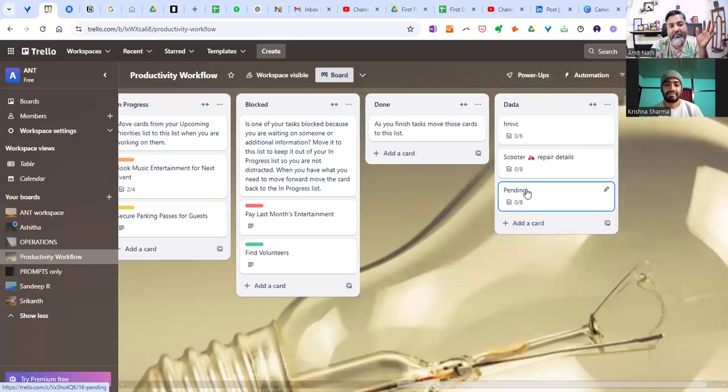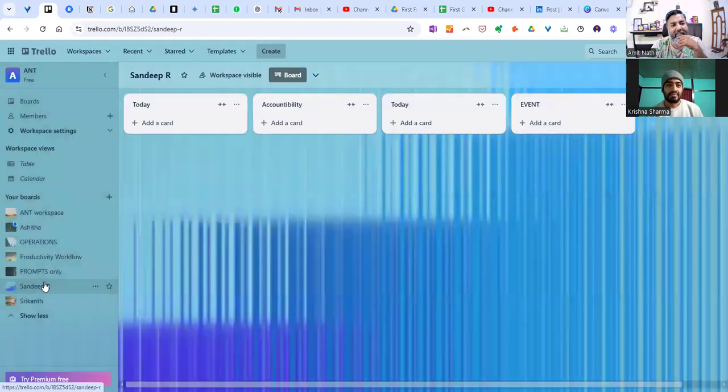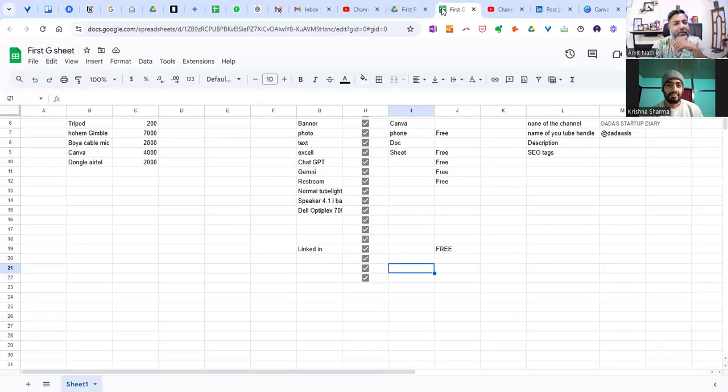And I have a list of things that I do. So Trello is something where I can dump everything. My operations team is managed here, my productivity team workflows are managed here, my entire ChatGPT prompts are here, my coaches are managed here, everything backend I manage from here. How much does this cost, Dada? This is free.